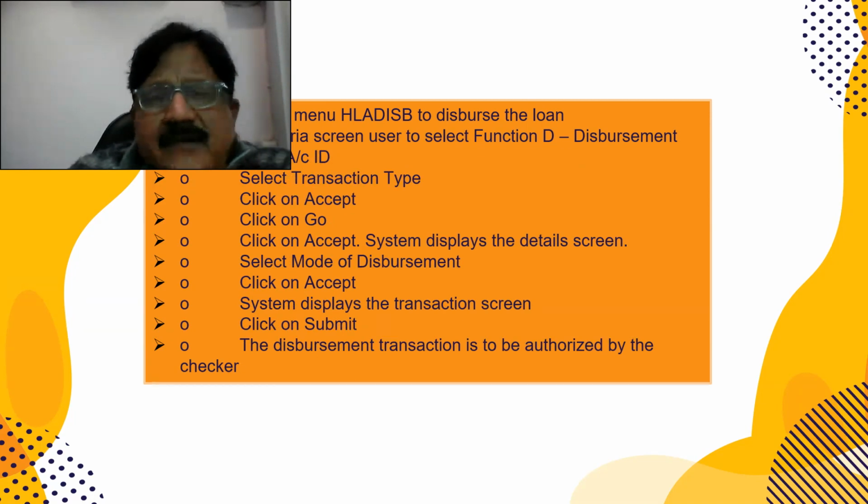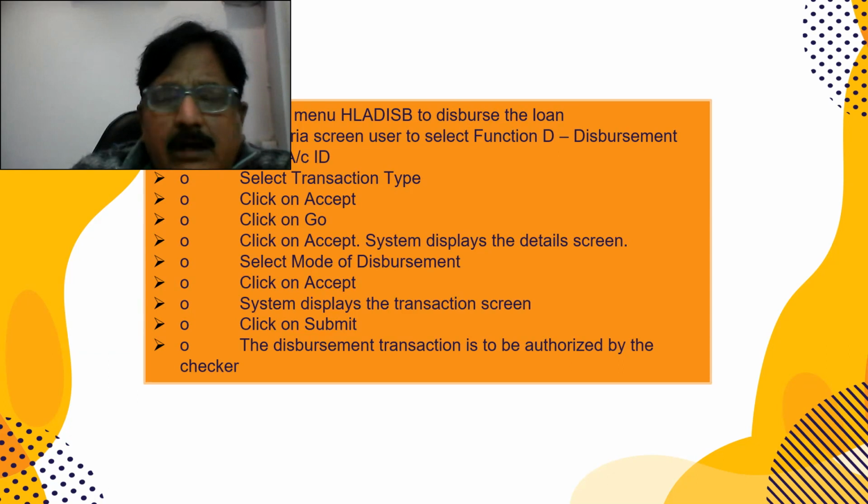If you want to disburse after it has been sanctioned, the command is HLADISB to disburse the loan. In the criteria screen, function D for disbursement, add the account ID and the transaction type, whether it is cash, transfer into any account, or payment via NACH or any other RTGS or NEFT. Click on accept, click on go, and the system displays the details screen. Select the mode of disbursement and click on accept. The system displays the transaction screen, click on submit. The transaction is to be authorized by the checker.